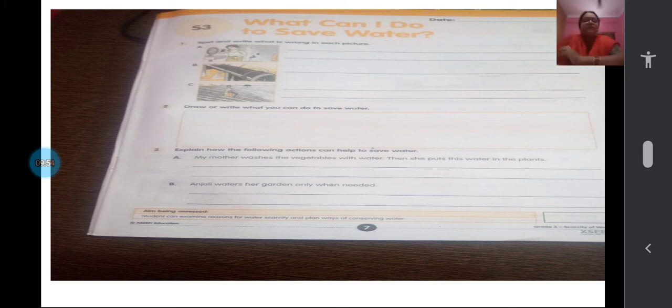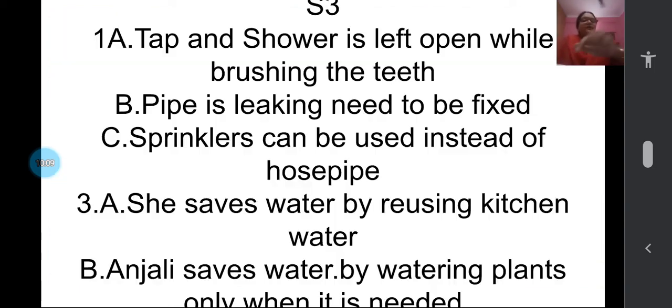Anjali waters her garden only when needed, so that she is not wasting the water. So seeing the previous slides, you can do this. If you are unable to do it, pause up to here and think. If you are still unable to do it, then you can see this slide where the answer is given. You can see and write only if you are unable to do it, but always you have to try on your own.